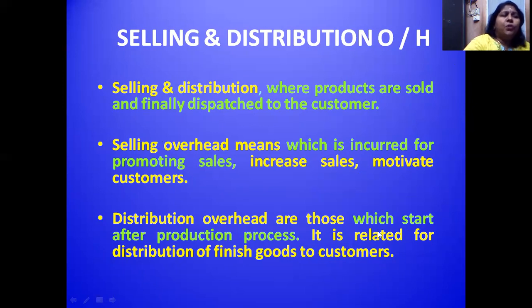Distribution overheads are those which start after the production process. They relate to the distribution of finished goods to the customers. So whatever expenses I incur while distributing my final products to reach my customers are called selling and distribution overheads.